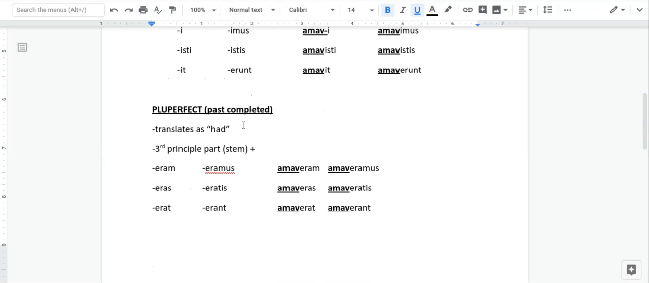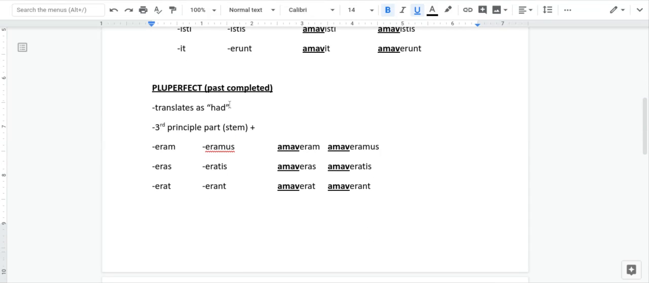All right, let's go to the pluperfect. Now, the pluperfect is nice and easy. It always translates as had. It has no option. It is always had. Okay. Pluperfect equals had. All right, it's the furthest back in the past you can go.